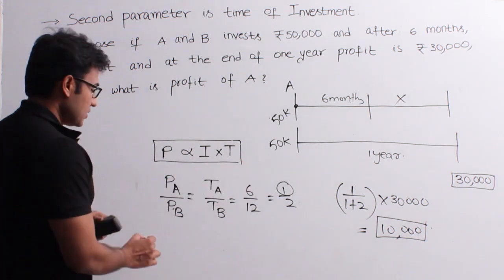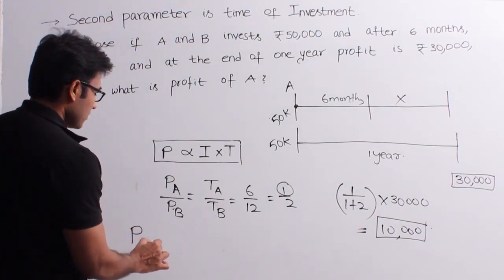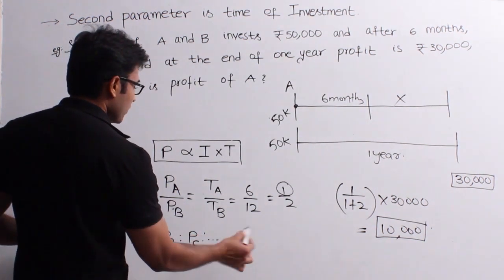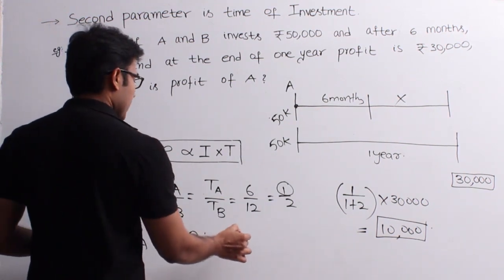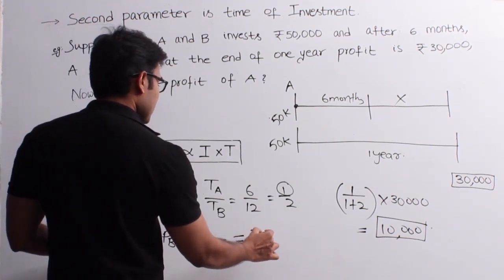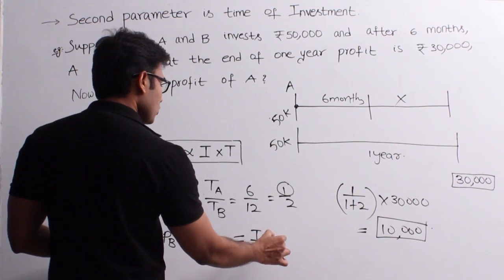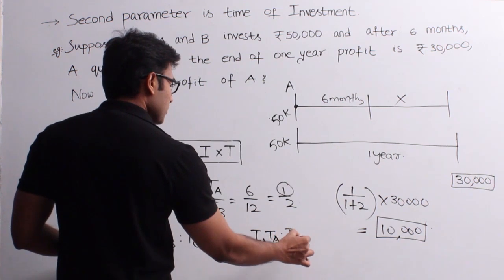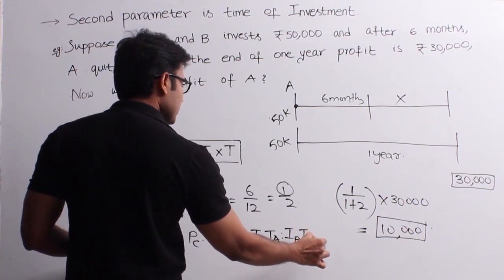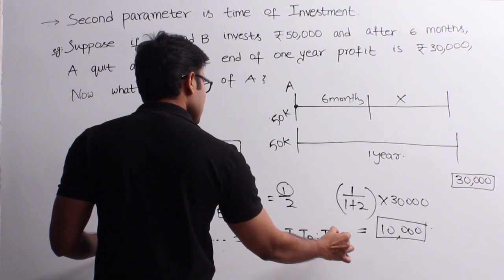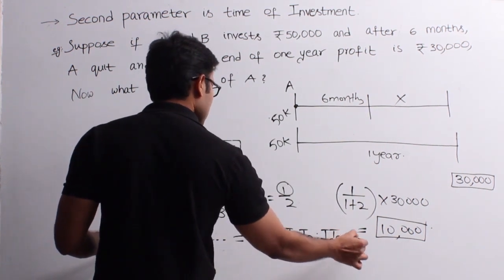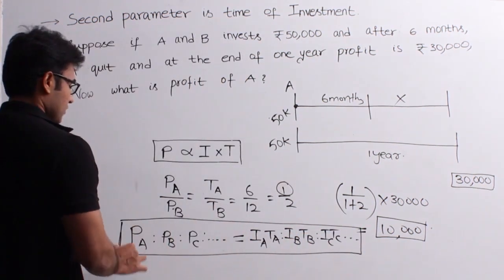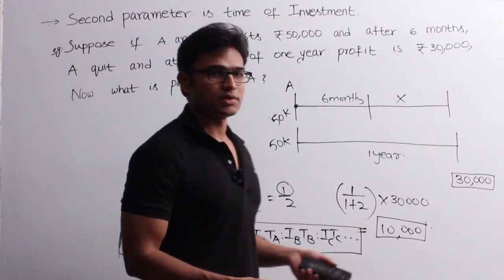In case we have 3 people, then profit gained by A is to profit gained by B is to profit gained by C, and so on, any number of people you might have, is equal to investment made by A into time for which he invested is to investment made by B into time for which he invested is to investment made by C into time for which he invested, and so on. Got it? So this is the general formula which you can remember. So all these questions you can solve using this.